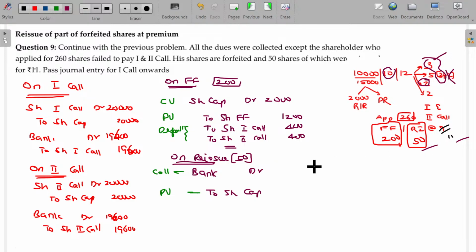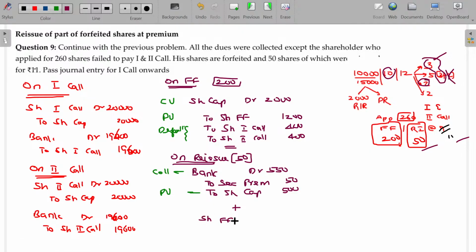So 50 into 11, collected 550, but the shares are considered fully paid up to 10 rupees. 10 into 50, 500 rupees. So 500 rupees, but you collected 550. The 50 rupees excess amount you collected will always be named as securities premium. If you collect less, then this loss is transferable to share forfeiture. If you collect more, the gain will always be named as securities premium. But it's a twin, it's twin journal entries.